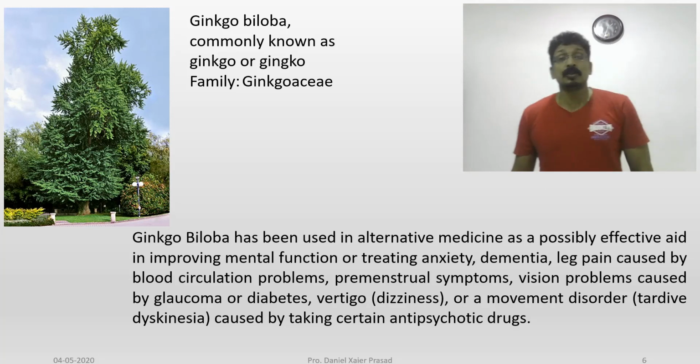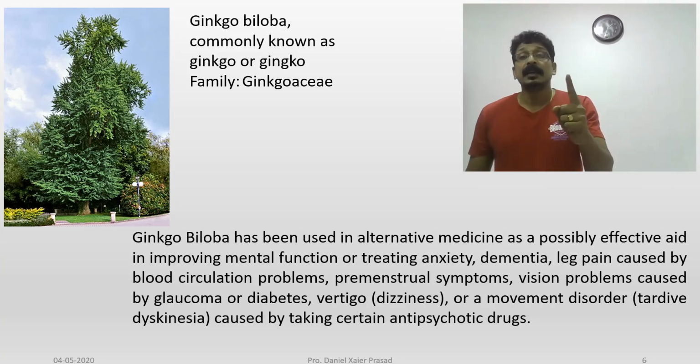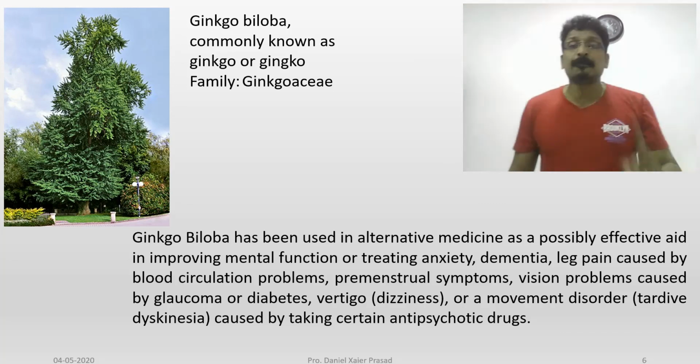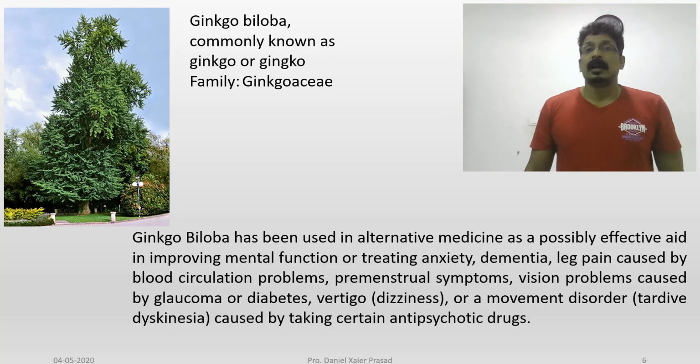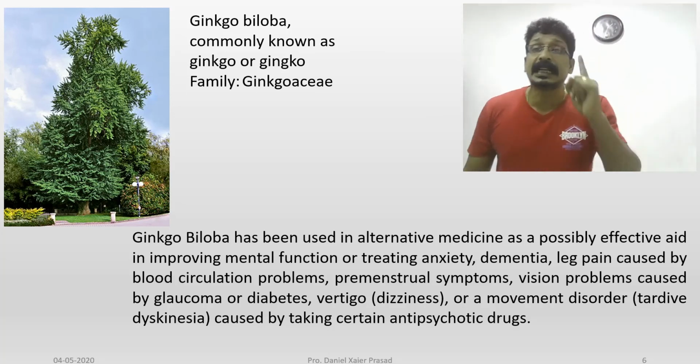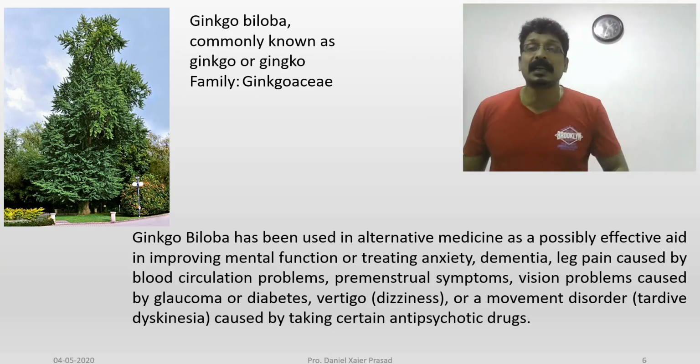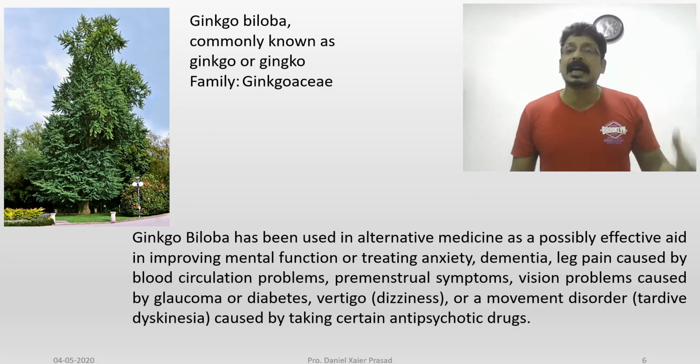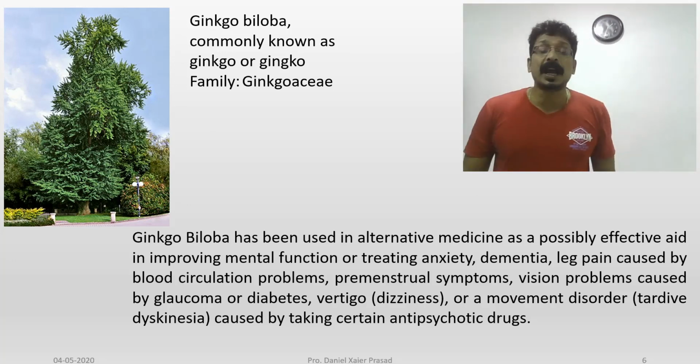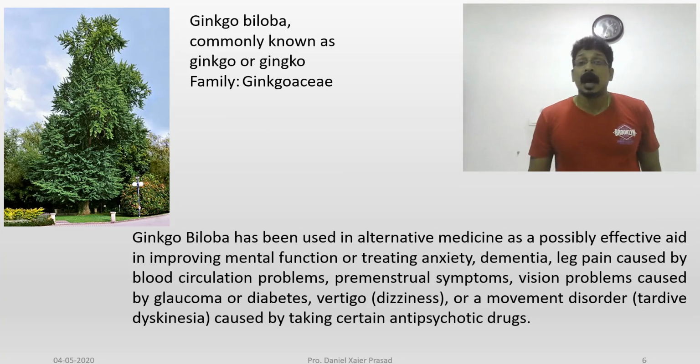This is a traditional medicine. It has a possible effect in improving mental function. It can be used as an antipsychotic drug, and it also improves mental function or treats anxiety, dementia, leg pain caused by blood circulation problems, and premenstrual symptoms.